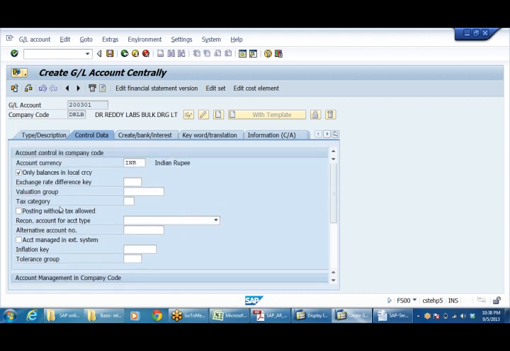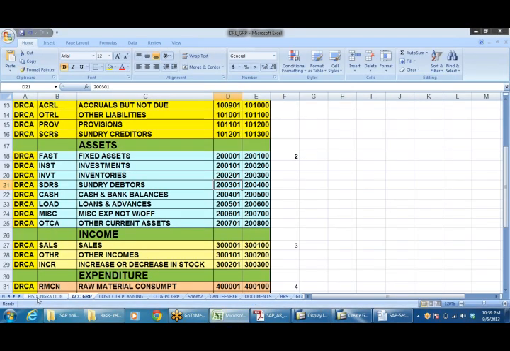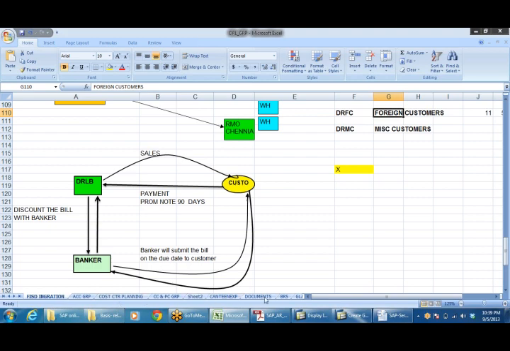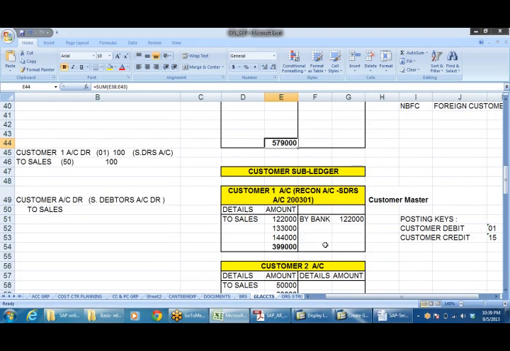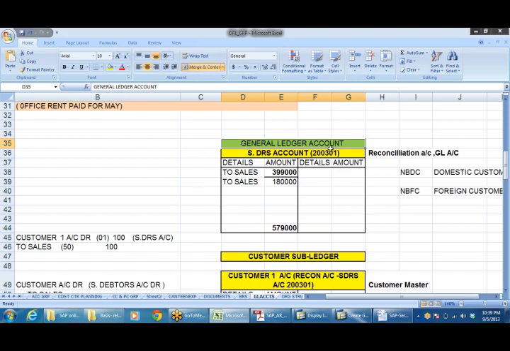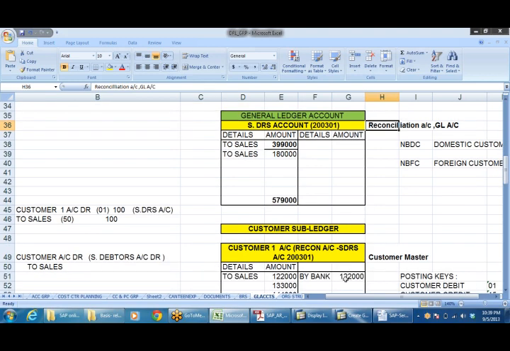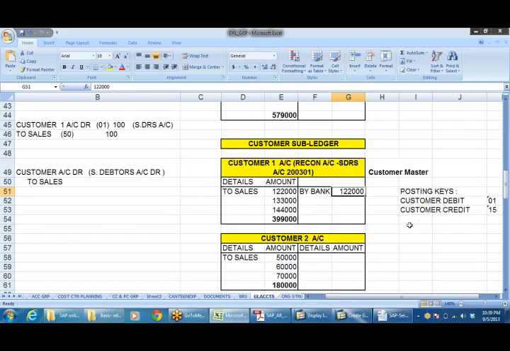Here we need to create the recon account for account type customers. This is the sundry debtors account I told you about. This is what we are creating now. Sundry debtors is a reconciliation account. Reconciliation account means there is a link between the subledger and the ledger. Whenever there is a link between subledger and ledger, there is a recon account.